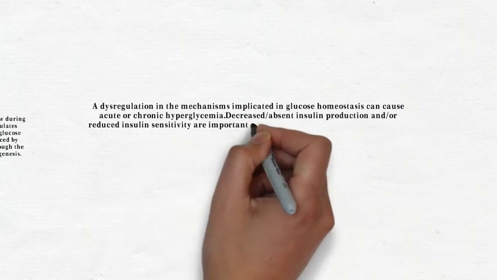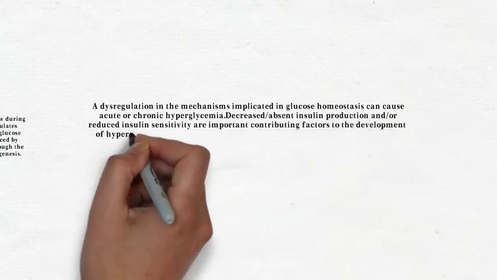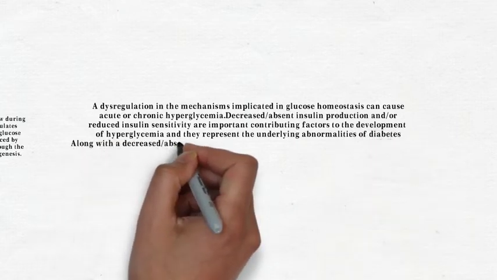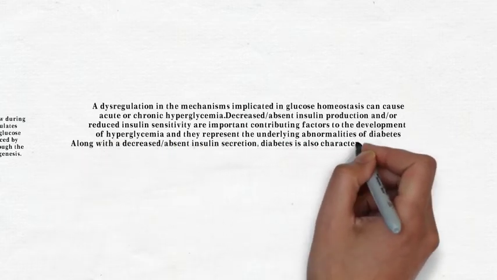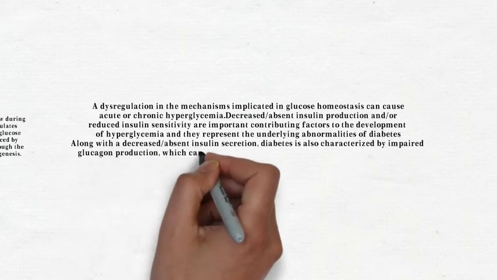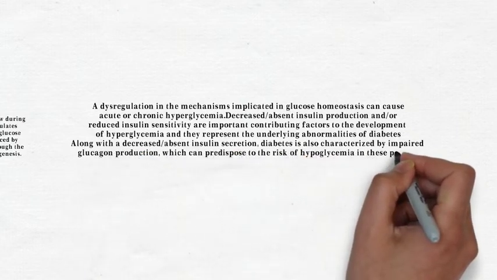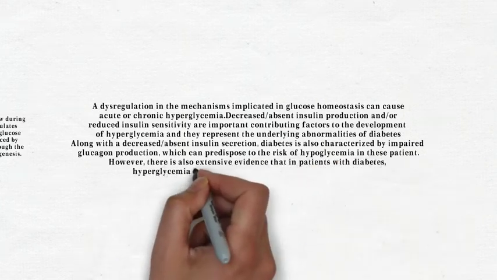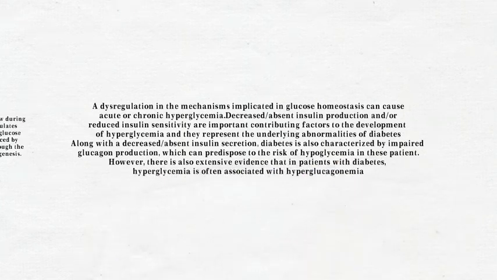Decreased or absent insulin production and/or reduced insulin sensitivity are important contributing factors to the development of hypoglycemia, and they represent the underlying abnormalities of diabetes. Along with a decreased or absent insulin secretion, diabetes is also characterized by impaired glucagon production, which can predispose to the risk of hypoglycemia in these patients. However, there is also extensive evidence that in patients with diabetes, hypoglycemia is often associated with hypoglucagonemia.